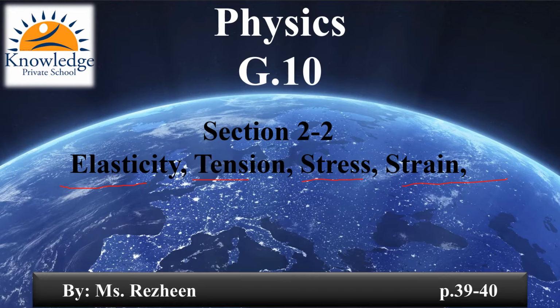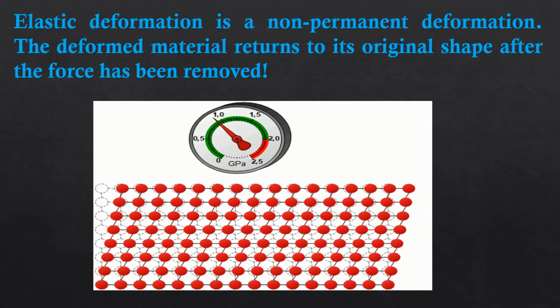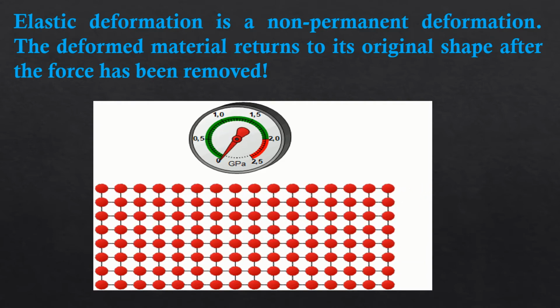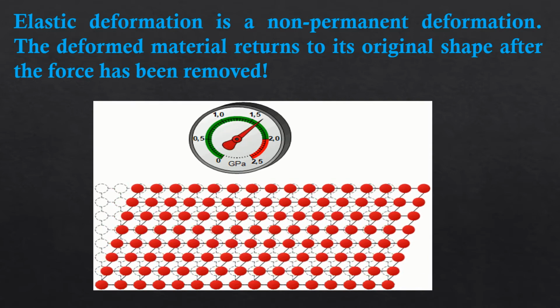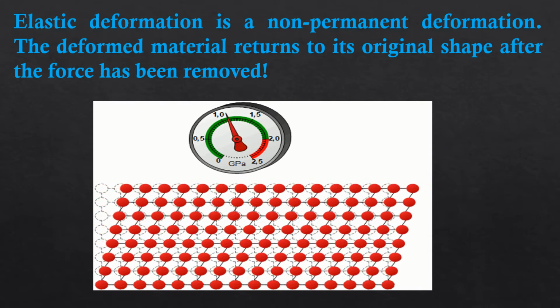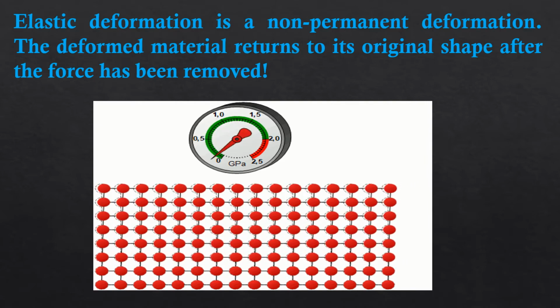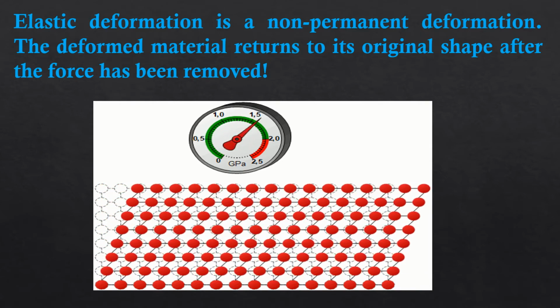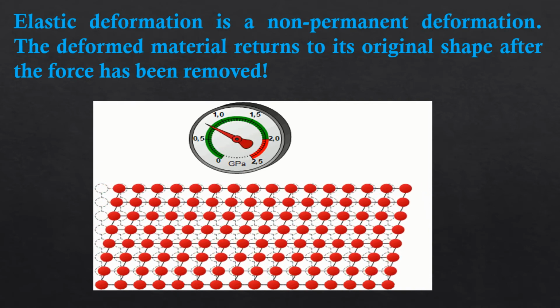Today's lesson is about elasticity, tension, stress, and strain. Section 2 on pages 39 and 40. These slides are for information, okay? Elastic deformation is a non-permanent deformation. Deformation means changing, okay? When something changes, but it's not going back to its real shape. The deformed material returns to its original shape after the force has been removed.